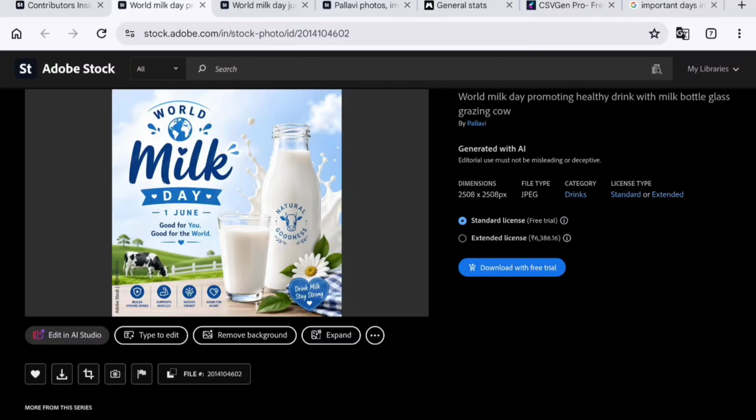And most importantly, many of these downloads happen shortly after upload, and this means timing is extremely important. Uploading event content early gives Adobe time to index your image before demand spikes. For example, if World Milk Day is coming, you should upload weeks before the event.